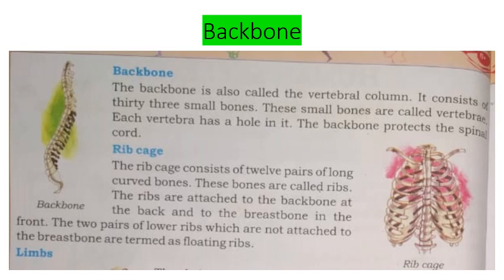What is the function of the backbone? The main function of the backbone is that the backbone protects the spinal cord. So I am repeating. The backbone is called the vertebral column. It has 33 small bones and these small bones are called vertebra and each vertebra has a hole in it, and the function of the backbone is that it protects the spinal cord.